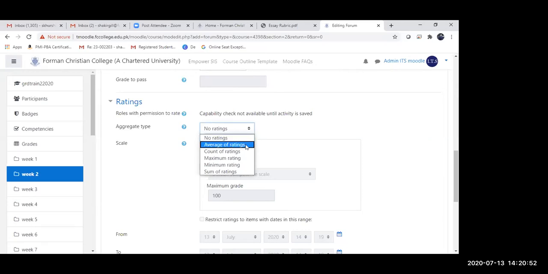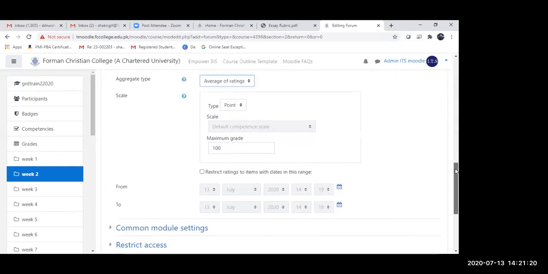The option that I'm going to select for this demo is average of ratings, meaning that whatever ratings they get in various discussions, Moodle is going to take an average of all those ratings and then compute the scores. Or the other things that I can do is count of ratings, maximum rating, minimum rating, or sum of all the ratings. So for now, I'm just going to get the average of ratings.